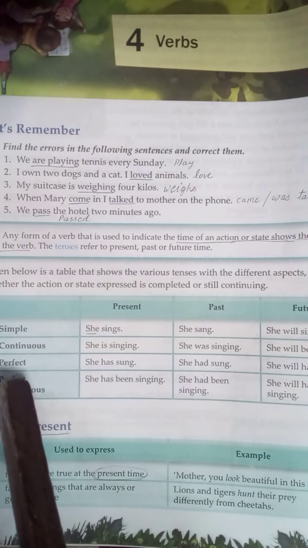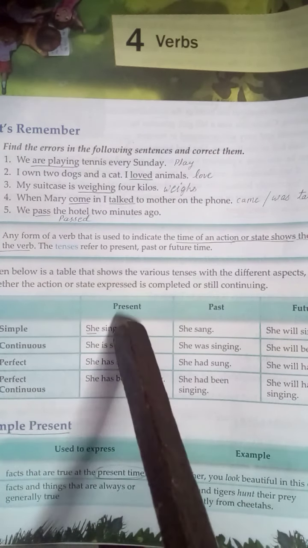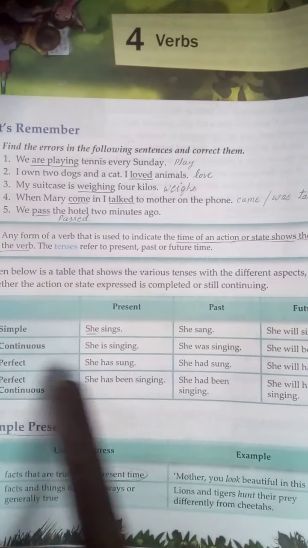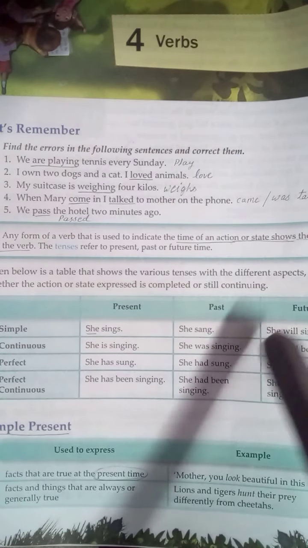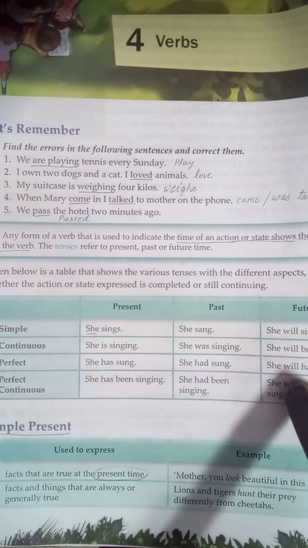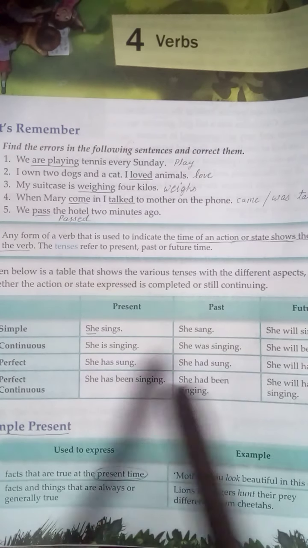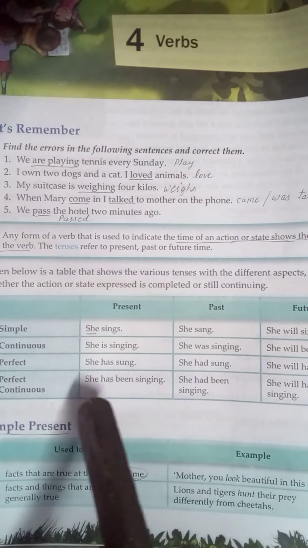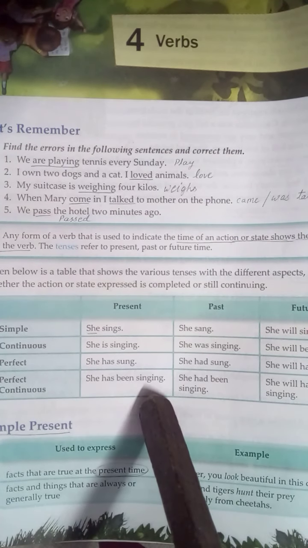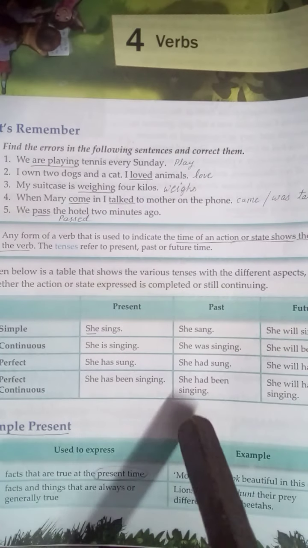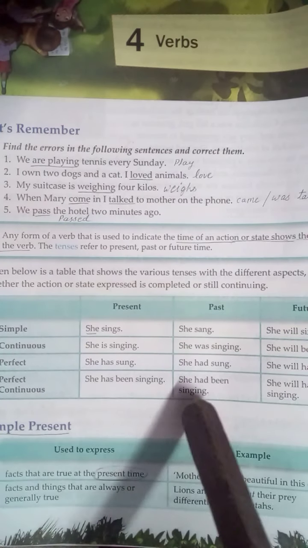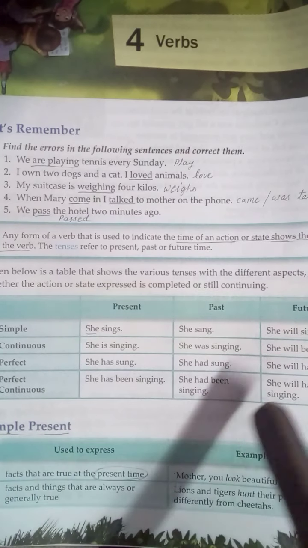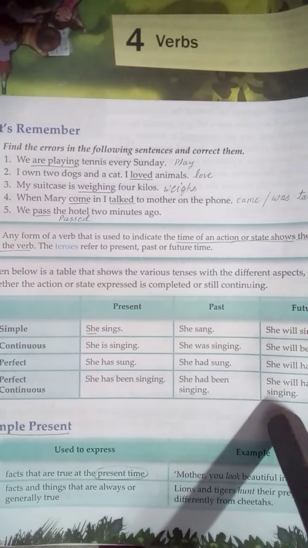In present perfect, she has sung. Past perfect, she had sung. Future perfect, she will have sung. And lastly, present perfect continuous: she has been singing. Past perfect continuous: she had been singing. Future perfect continuous: she will have been singing.